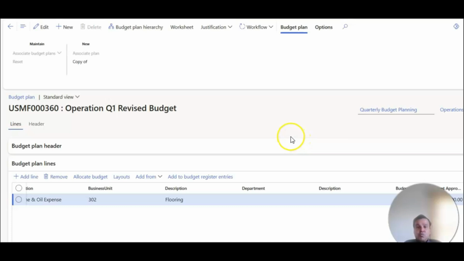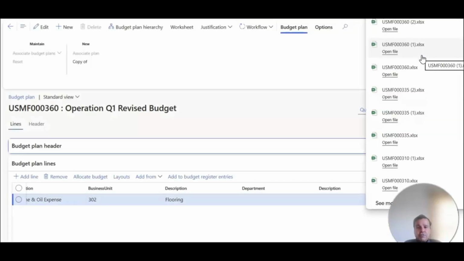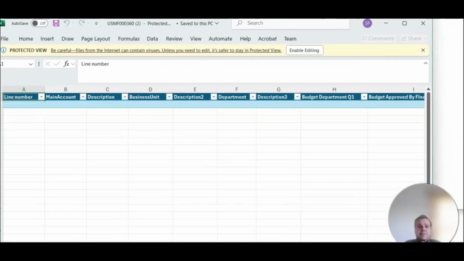That would be a completely automated process too. I just wanted to walk you through how the flow of the process can be set up within the system. So now if I were to go to workflow, again, let me go back to the worksheet. Let me fill up the CFO portion of the workflow, so we can see how the CFO is going to review this budget. Let me bring this again back to this main screen here.